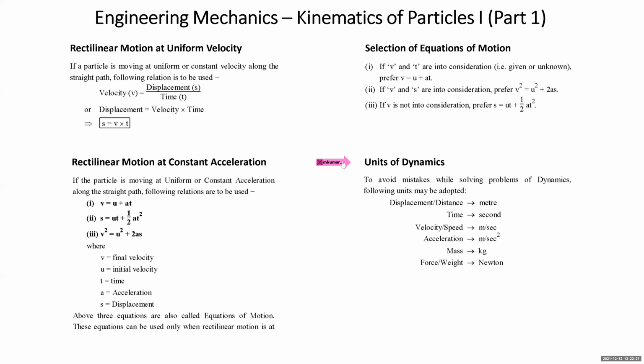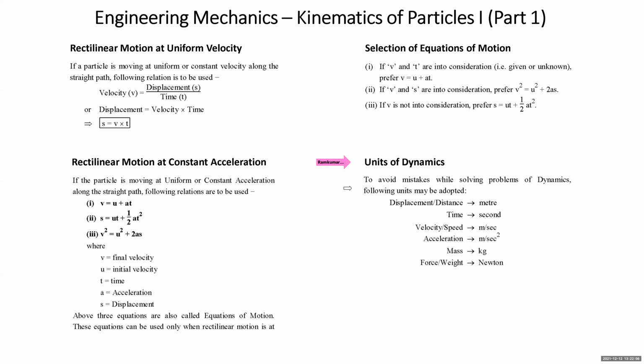The next point, units in dynamics. This is again very important. Students, when you solve the problems of statics, normally data given to you is in uniform manner, in the sense that forces are given in Newton or in kilonewton. Distances are given in meter, centimeter, or mm. But in dynamics, it is not like that. In dynamics, different sets of units are there in the problem. So we have to make a habit of solving the problem in identical or uniform units only.